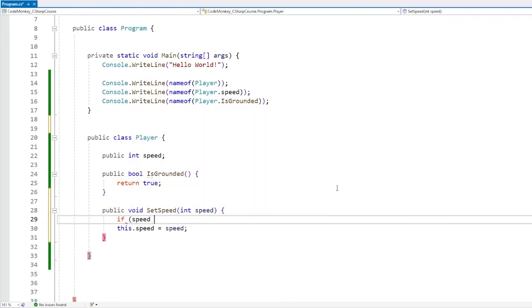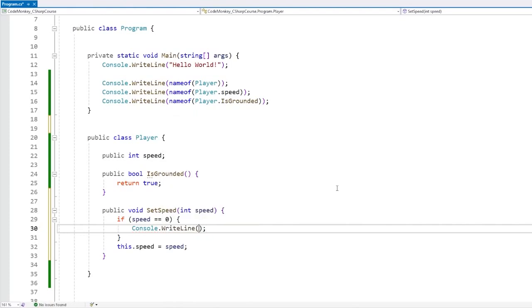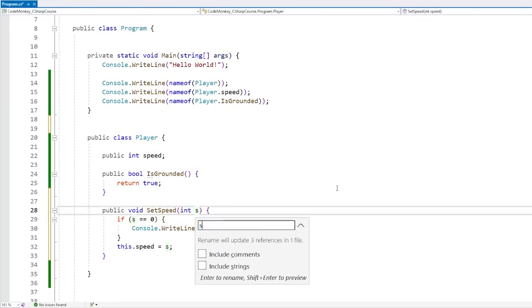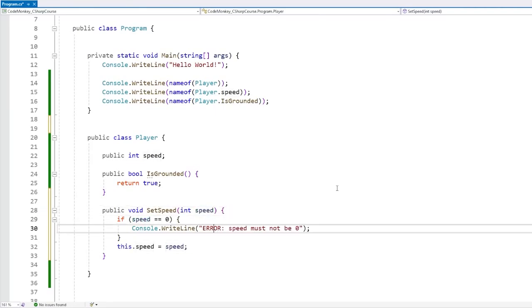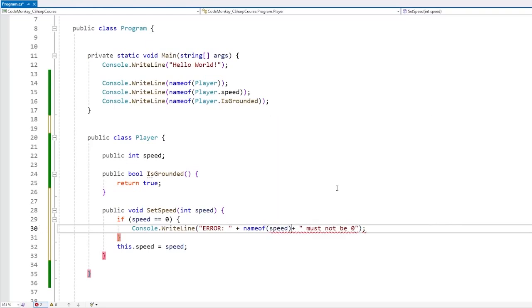We can say, for example, if speed equals 0, let's say this is an invalid value. So if so, let's do a Console.WriteLine. Let's print out to the console an error. And instead of hard coding "speed must not be 0", because if we were to modify this, for something like SetSpeed and so on, a hard coded string would not update. Whereas if we have nameof and pass in this speed parameter name, yep, now this will indeed work.